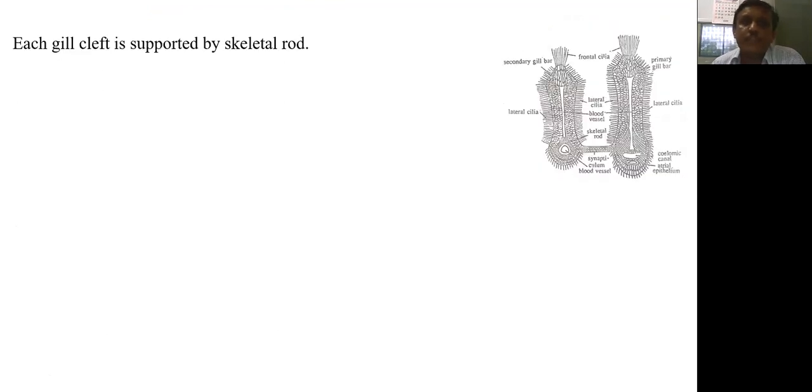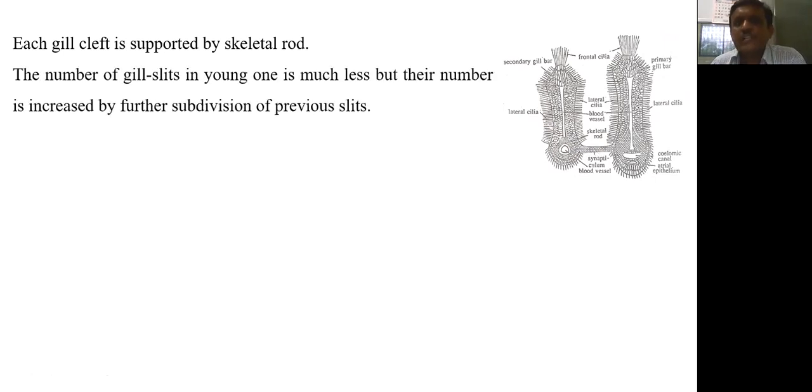Each gill cleft is supported by skeletal rod. Here we can see each gill cleft. This is one gill cleft and it is supported by skeletal rod. The number of gill slits in young one is much less than the number in adult. So in young Amphioxus, or you can say in juvenile Amphioxus, the number of gill slits is very less.